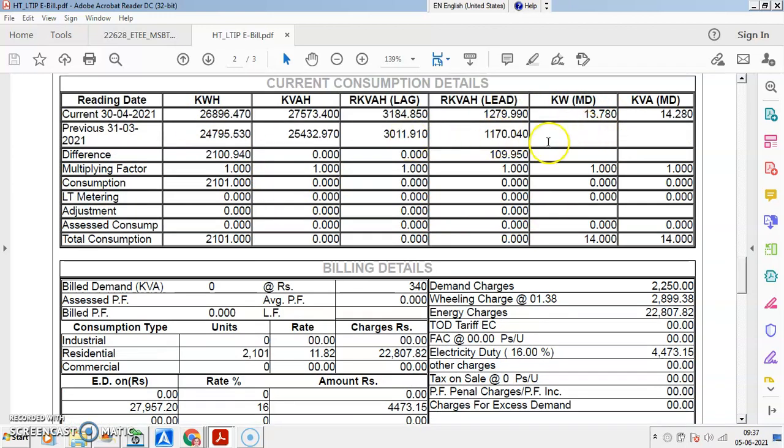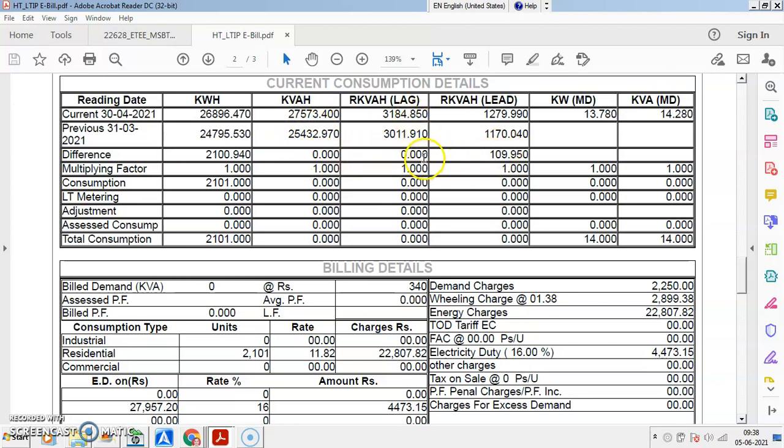Previous MD and current MD are mentioned, other readings previous and current are available, so the difference is available with you. kVAH reactive, kVAH, kW 2100, kVA, you have no difference over here, normally observed, so 00.